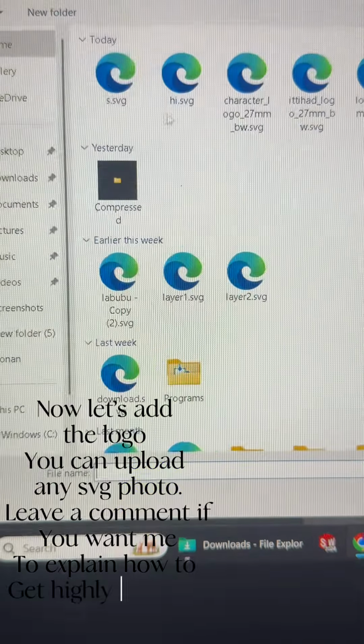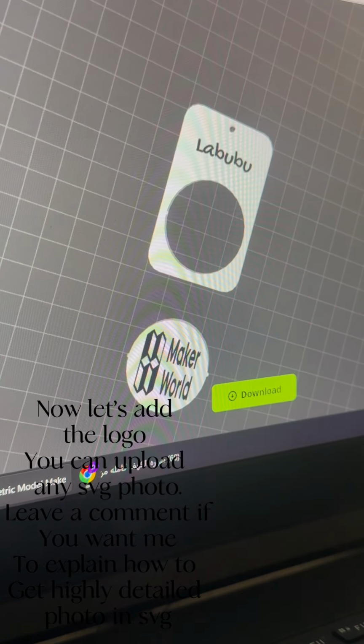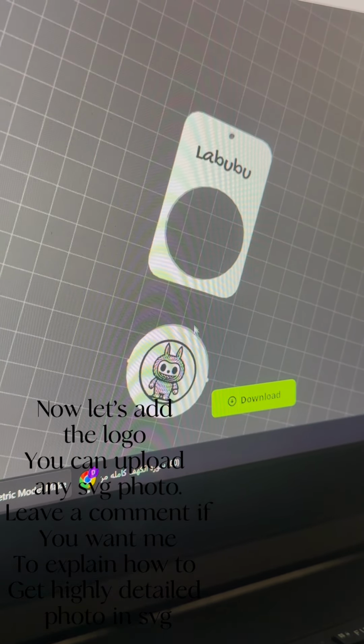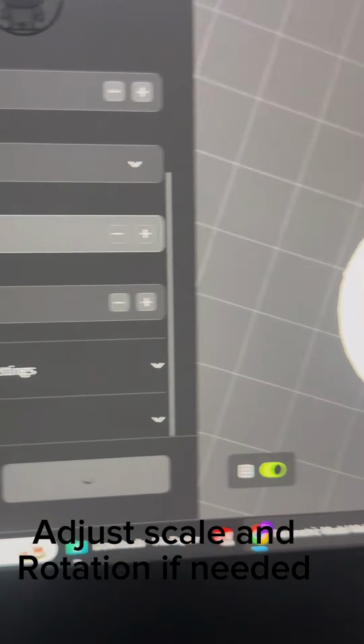Now let's add the logo. You can upload any SVG photo. Leave a comment if you want me to explain how to get a highly detailed photo in SVG. Adjust scale and rotation if needed.